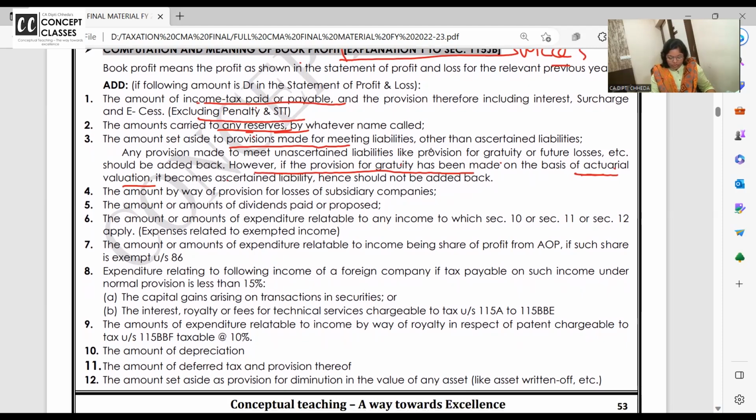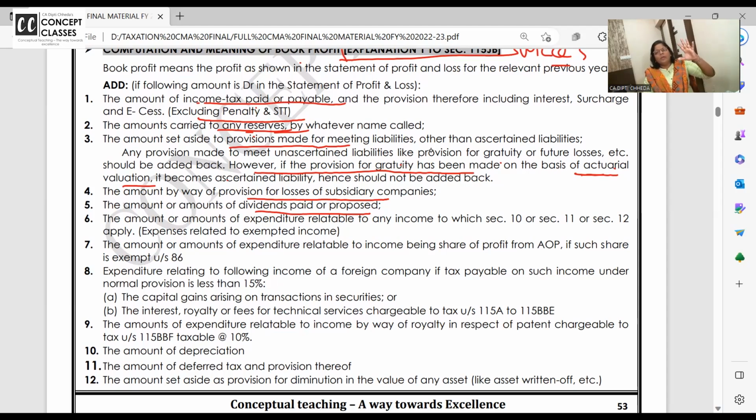Amount by way of provision for losses of subsidiaries. Again, you are making a provision for subsidiaries' losses. Add. Amount of dividend paid. Add, because dividend paid is not an expense. It is an apportionment of the profit. I am the company and part of the profit I am giving in the form of dividend to shareholders.